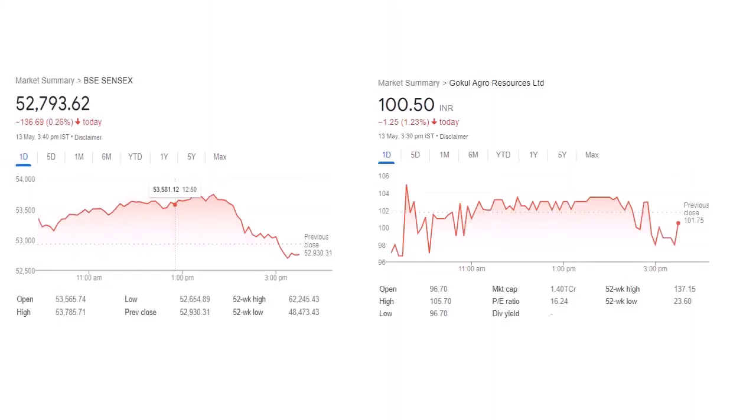Today's market scenario is as follows. The market has been weak and unstable for the last 1 week. Sensex, Nifty and the stock of Gokul Agro Products Limited are trading negative. As an investor, we should invest in stocks with good valuation and good fundamentals.